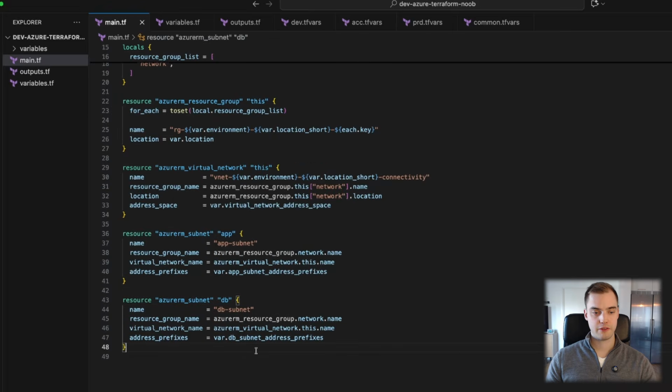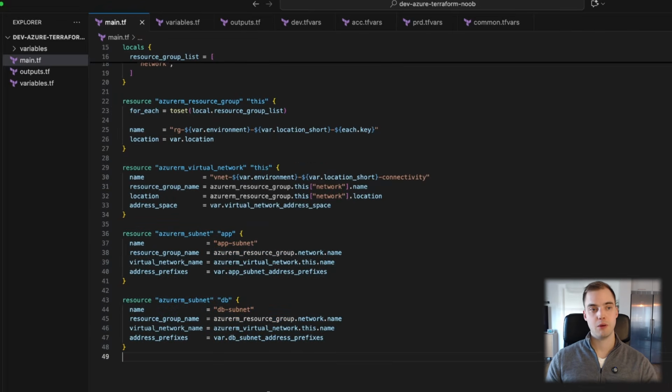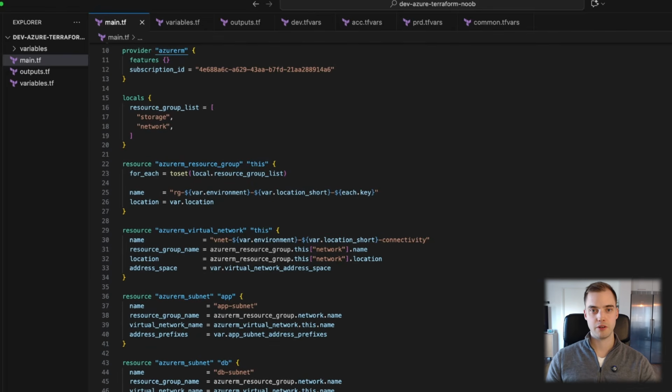And then if you are really vigilant, you may think, oh, he's going to do the same for the subnets. And yes, I will, but not entirely the same way, because we want to give it 2 different input values. Here, I'm just giving it 1 input value, storage, and then network. But for subnets, I want to give it 2 input values. The first value should be the name, and the second value needs to be the address prefix, because we want to make sure that the app subnet address prefix is still attached to the app subnet, and vice versa with the database. And it's not too difficult.